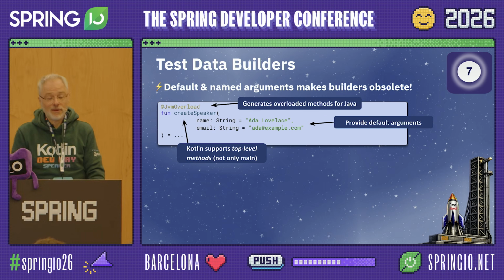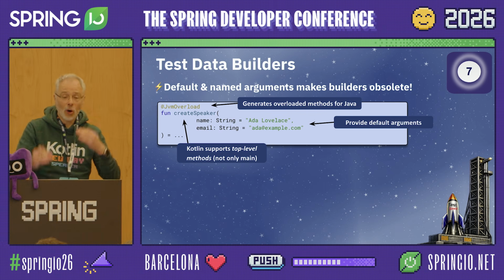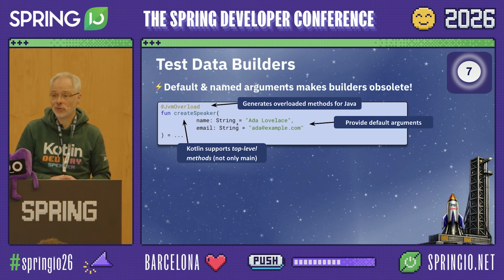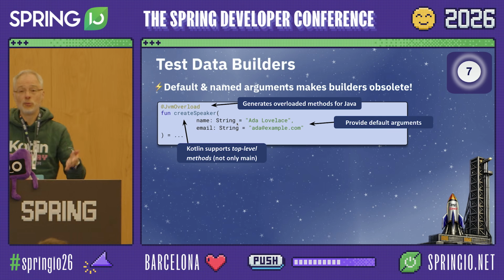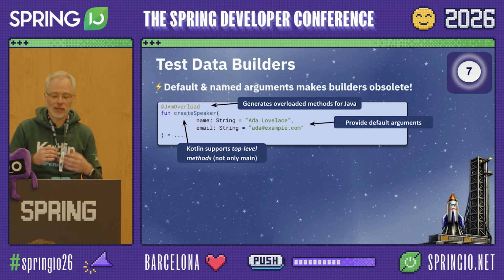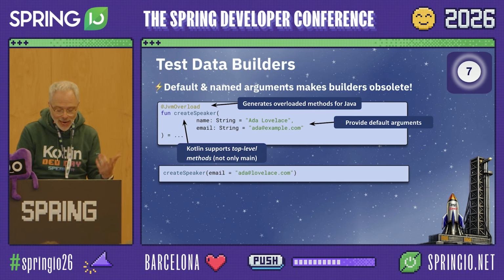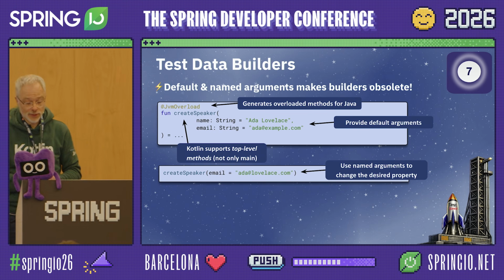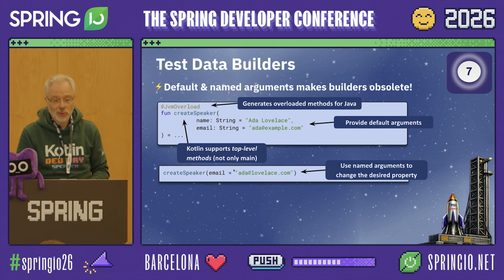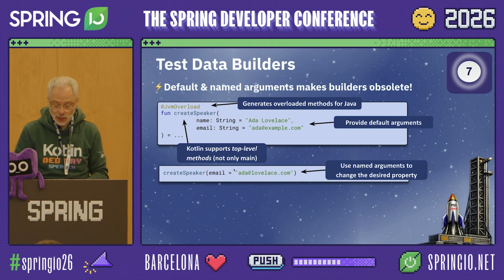When you use the @JvmOverloads annotation, the compiler would even generate all the overloaded variations considering the arguments you have provided. And these then could be used in Java too, right? So you can actually get rid of a lot of boilerplate, even if you would use this particular method in Java. Then you can combine default arguments with named arguments, and as such, just change the argument I would like to change without providing the whole signature, as you would have to do in Java.